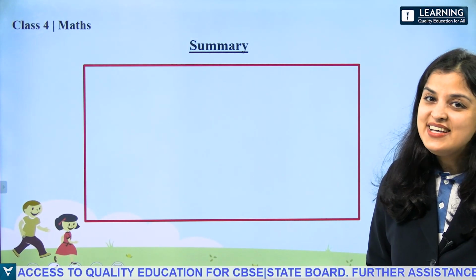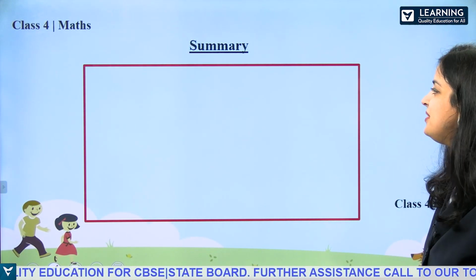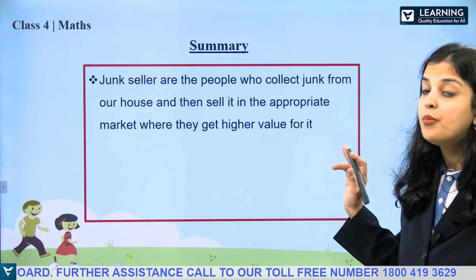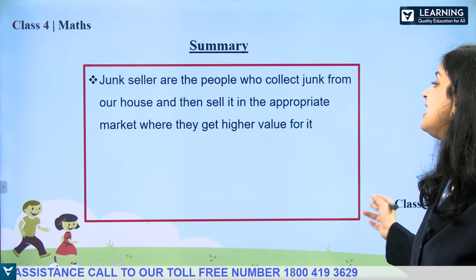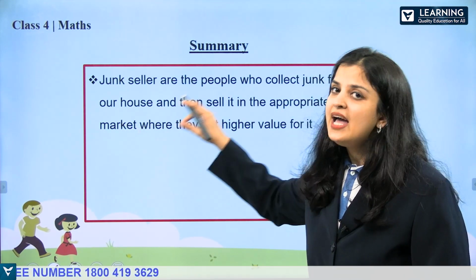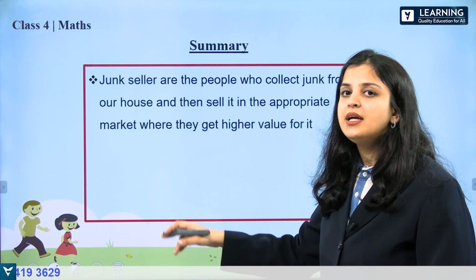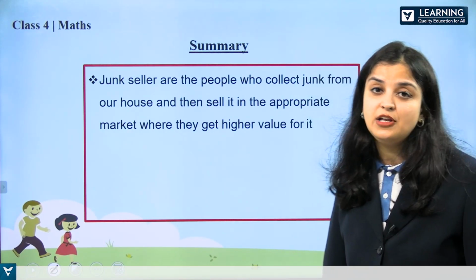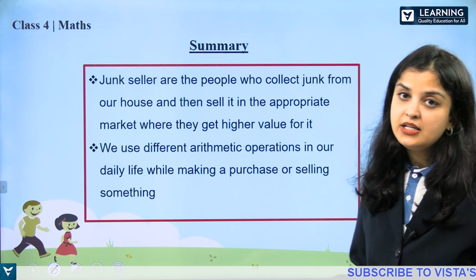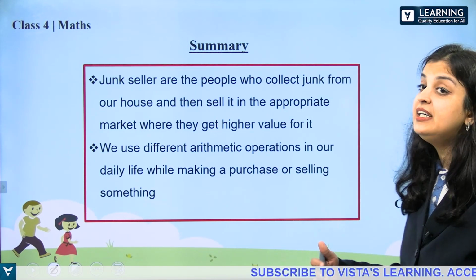So now let's revise what we have learned in this chapter. Junk sellers are the people who collect junk from door to door and then sell it in the appropriate market. Right? They collect junk from our house and then they sell it in the appropriate market where they get higher value for it. We use different arithmetic operations in our daily life.